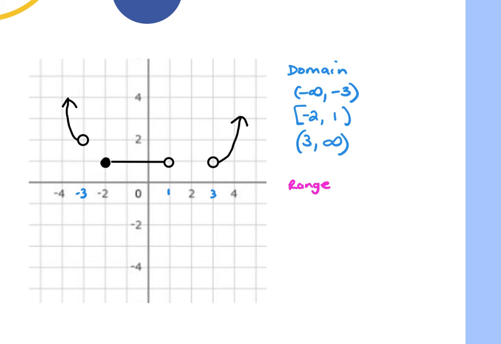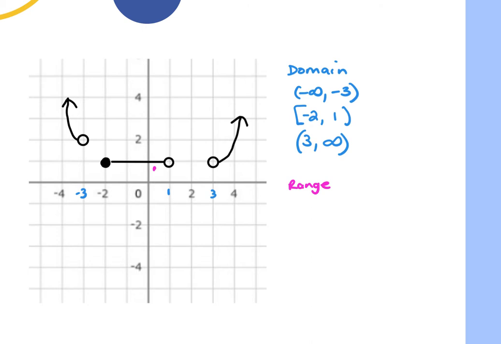Then I go to my range. What's the lowest y? One, right? These all are at 1. This one's at 1. It doesn't matter. If there's any point at 1, we count it.